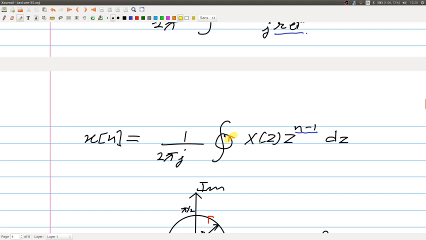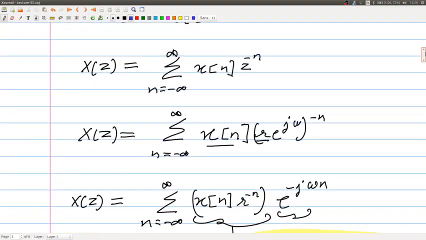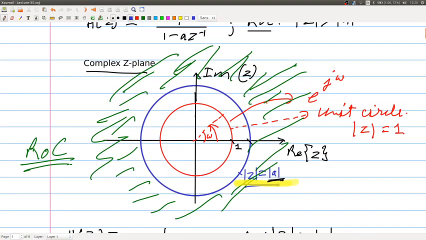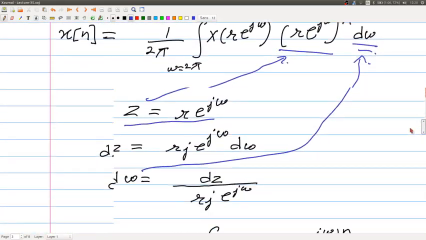This is a closed loop integral. Why? How do I get this closed loop integral? Initially, I was integrating over d omega. So, if I go back to my z plane, d omega is actually changing the angle, it is not changing the radius. So, this is a circle. So, I am integrating over a circle in this plane when I am integrating over d omega.